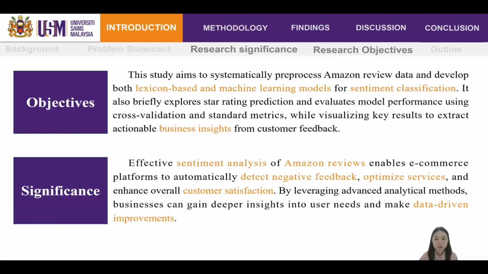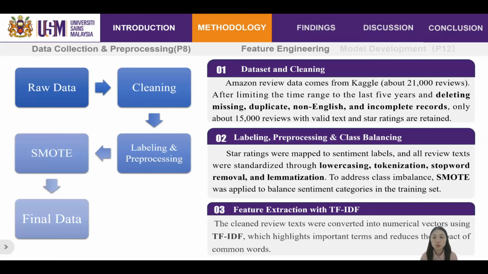To do this research, I first got about 21,000 Amazon reviews from Kaggle. I only used the newest 5 years of data and took out anything missing, repeated, not in English, or incomplete. Next, I changed the star rating into 3 groups: positive, neutral, and negative.